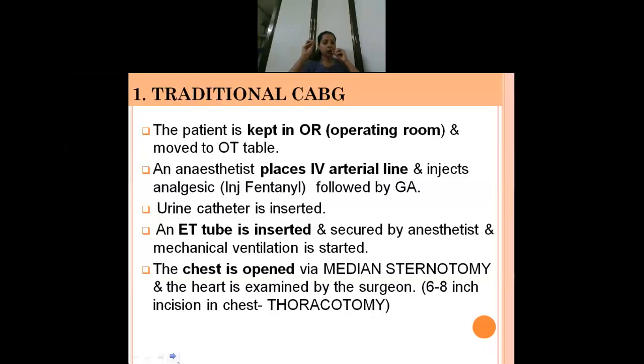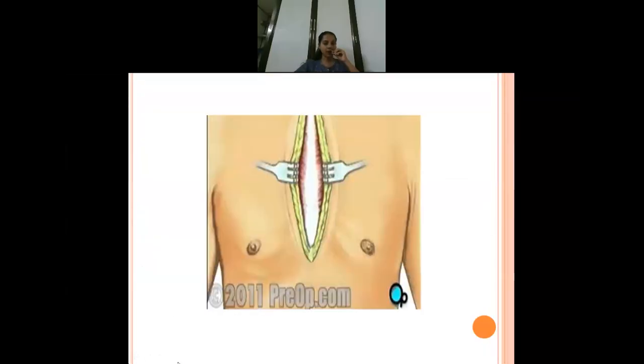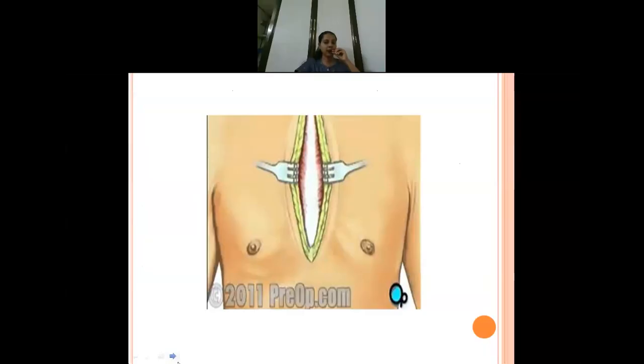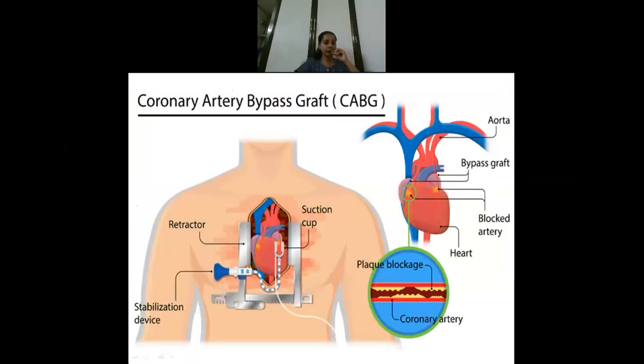Okay. So once it is done, they will open up the chest. As you can see, they will be giving a median sternotomy. That is 6 to 8 inches. Thoracotomy or median sternotomy is given, which is 6 to 8 inches. The chest will be opened up to get access to the heart. And usually they will be using a rib retractor to retract the ribs. Suctions also may be used.